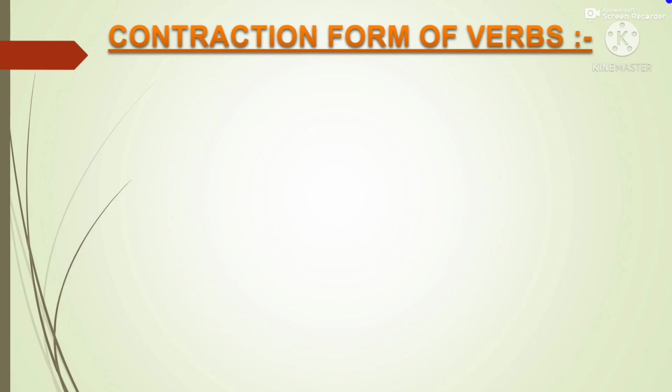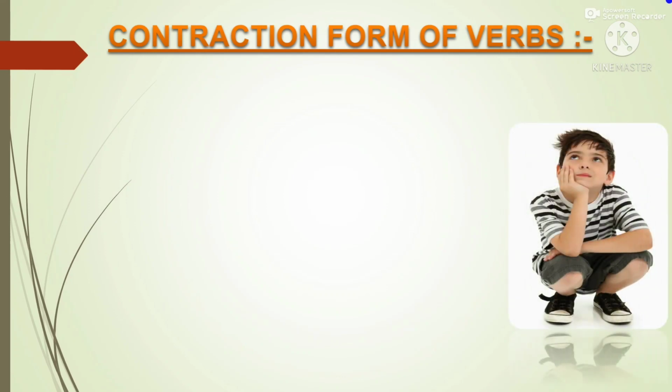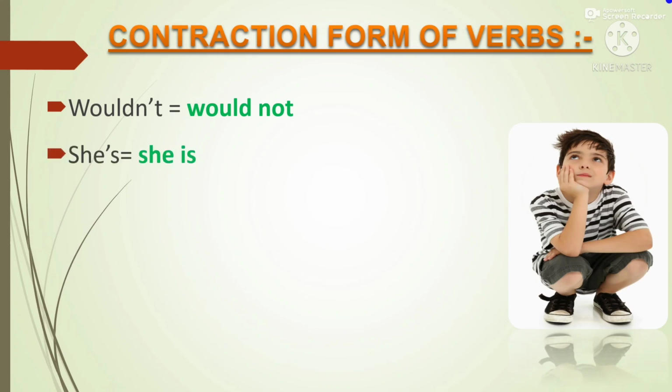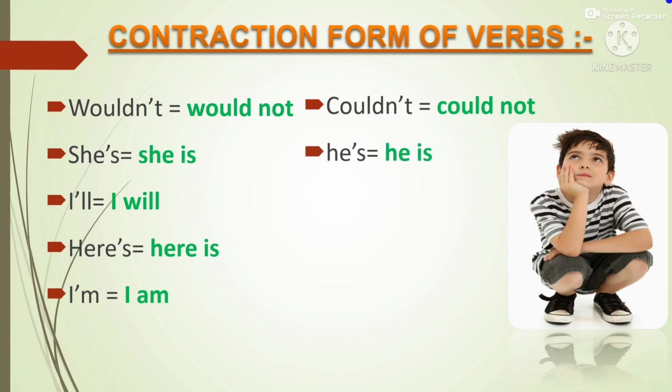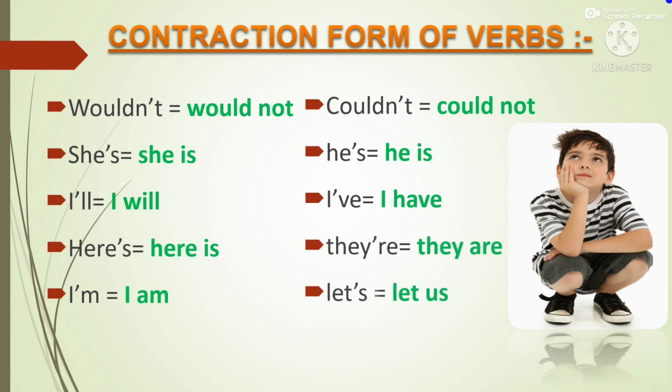So now we will see some contraction forms of verbs. Those are called contractions. Wouldn't, would not. She's, she is. I'll, I will. Here's, here is. I'm, I am. Couldn't, could not. He's, he is. I've, I have. They're, they are. Let's, let us.